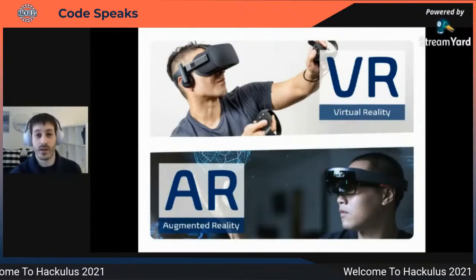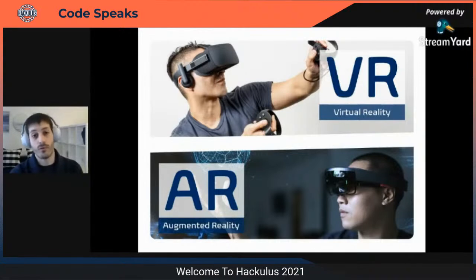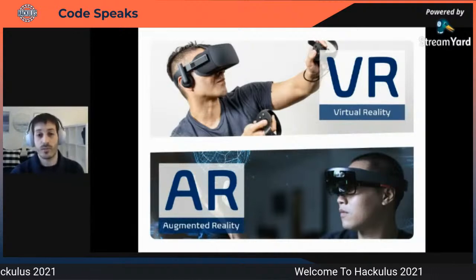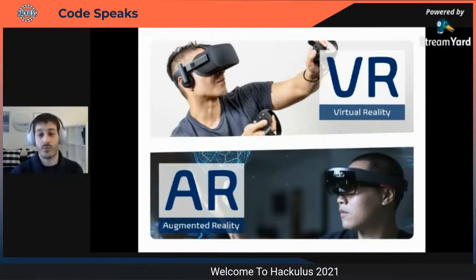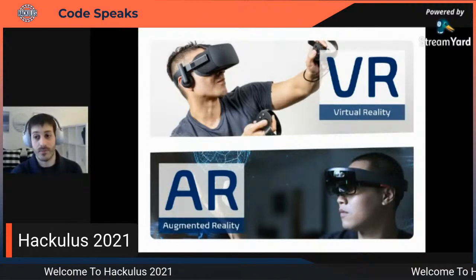As opposed to augmented reality, or AR, in which you still see the real world, that world is being overlaid with CGI, basically injecting digital content into the real world. You're looking at the world through some optical see-through, like a headset or some kind of glasses, or a camera see-through, like a phone or a tablet.